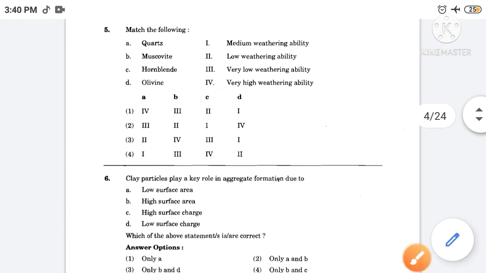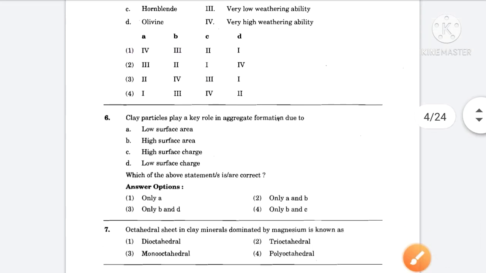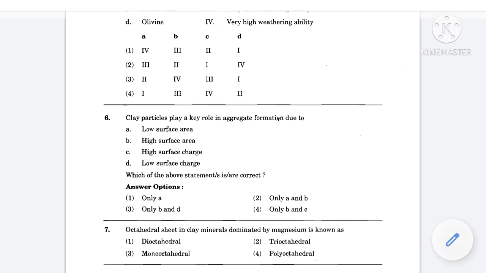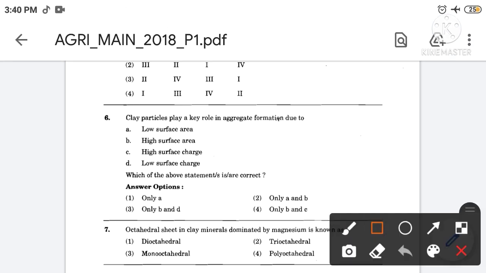Then next, clay particles play a key role in aggregate formation due to. The correct answer is option number 4th. So the clay particles play a key role in aggregate formation due to high surface area and high surface charge.